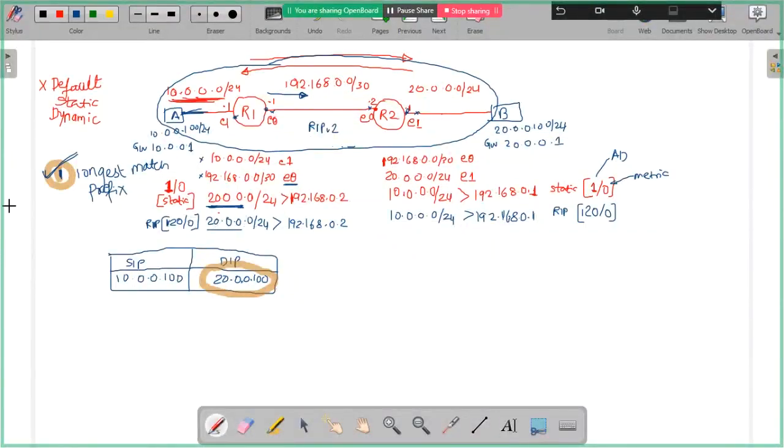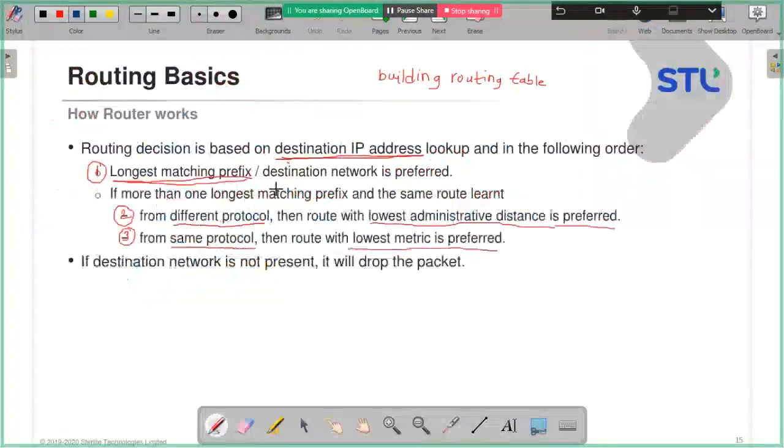Now, what is my next criteria? If I have the same route learned from different sources, what is my second criteria? AD. Longest prefix match is preferred, but if I had only a static route or only a RIP route, then it would have taken the call. But it is a draw. I have more than one longest matching prefix now. Yes or no? So what is my criteria in that case?